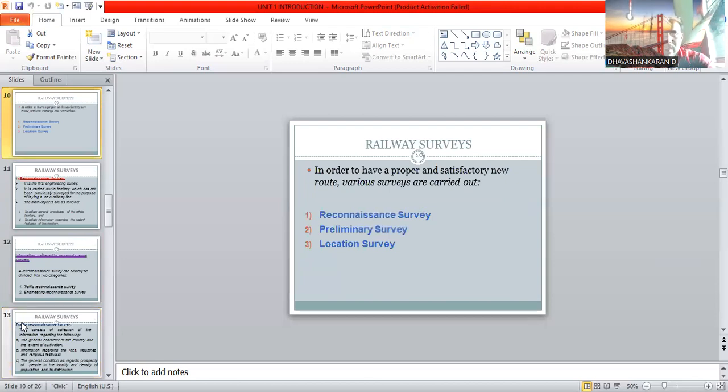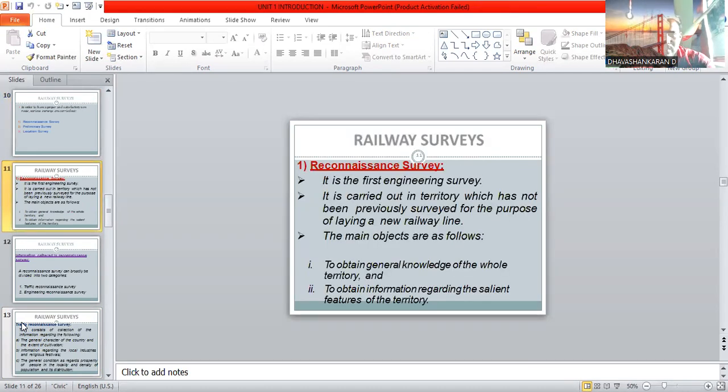Then we have the different types of surveys that are included in new track construction. The first one is recognition survey, then preliminary survey, then location survey. In this recognition survey, we first make the engineering survey. It is carried out in the territory which has not been previously surveyed, for the purpose of laying a new